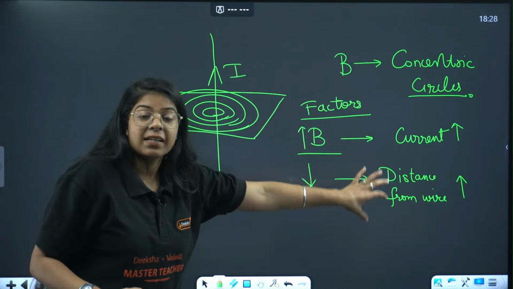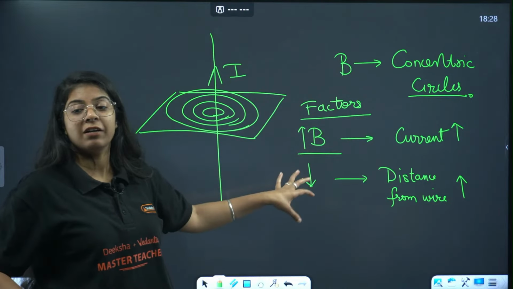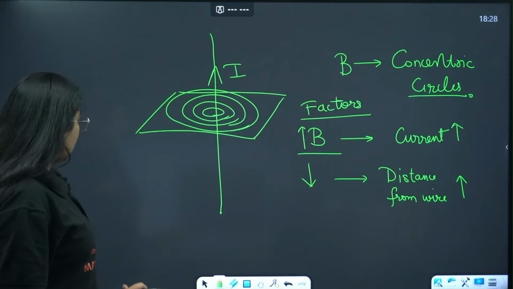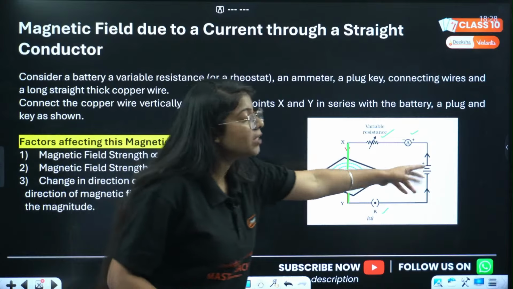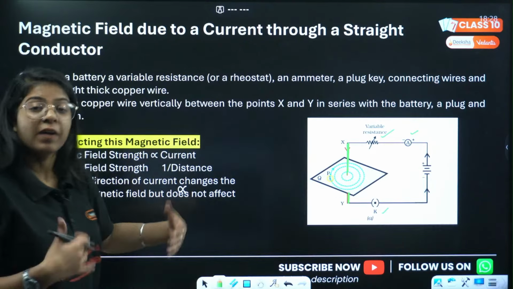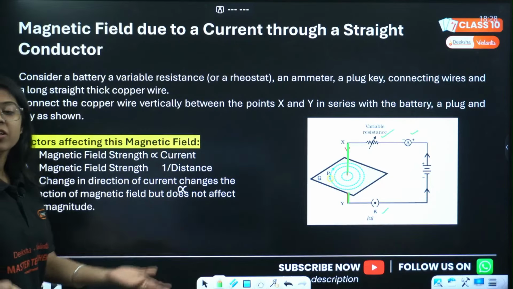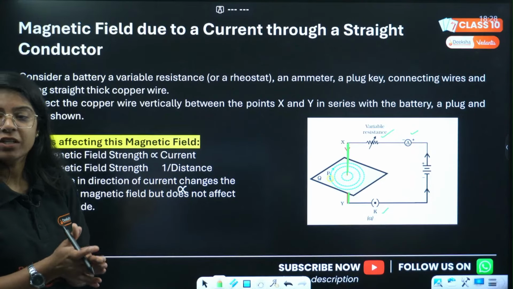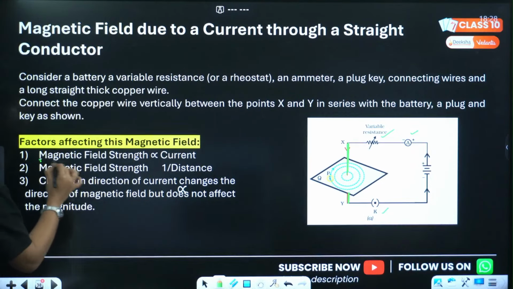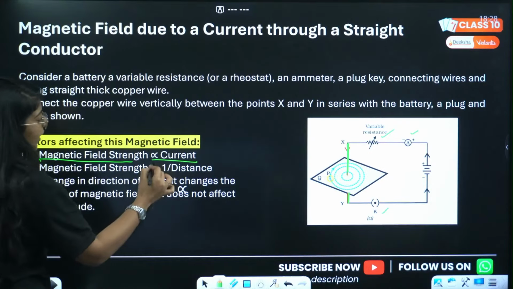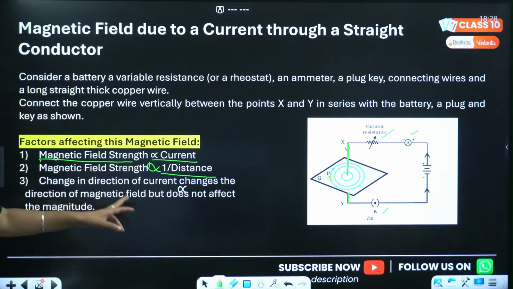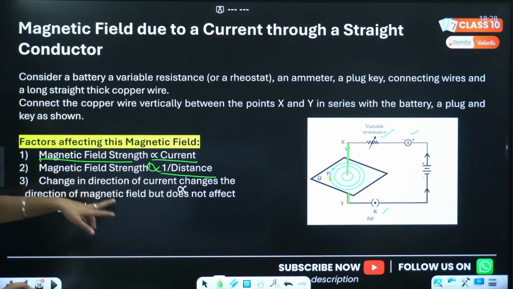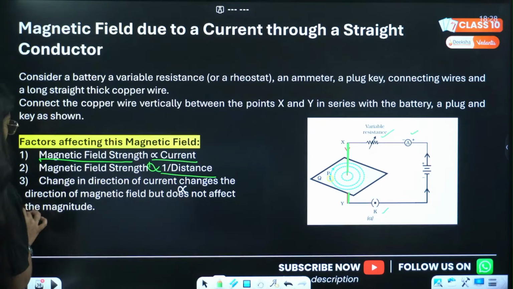If we decrease the distance from the wire, the magnetic field will increase. ठीक है? Done है? Also, if we change the terminals of battery, the direction of current will change and hence the direction of magnetic field lines will change. ठीक है? देखो, magnetic field is directly proportional to current, inversely proportional to distance. Change in direction of current changes the direction of magnetic field but does not affect the magnitude.